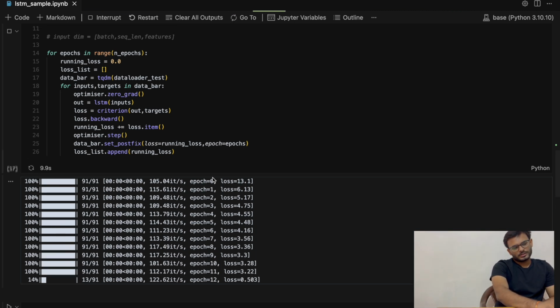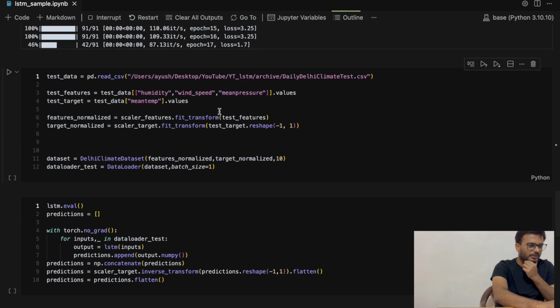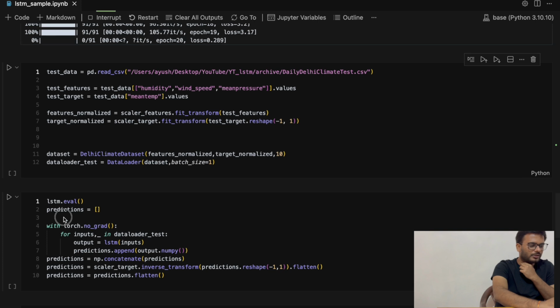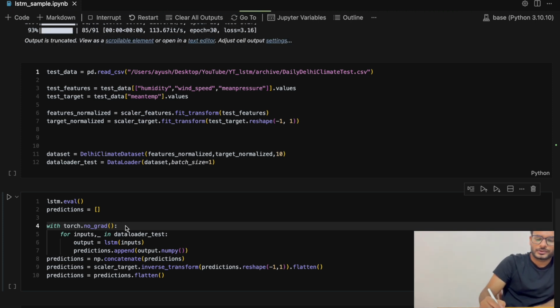One more thing about the loss part is that we have this particular stuff over here when we are trying to predict: torch.no_grad. At the core, what is happening is the inputs are getting passed through the LSTM, then through a fully connected layer, and the final output is calculated over here as y hat. Then it is getting compared to the actual y, and all the things are getting backpropagated, and again it goes forward with the updated weights.